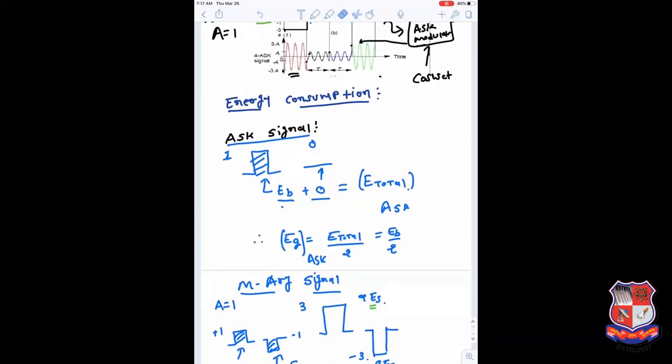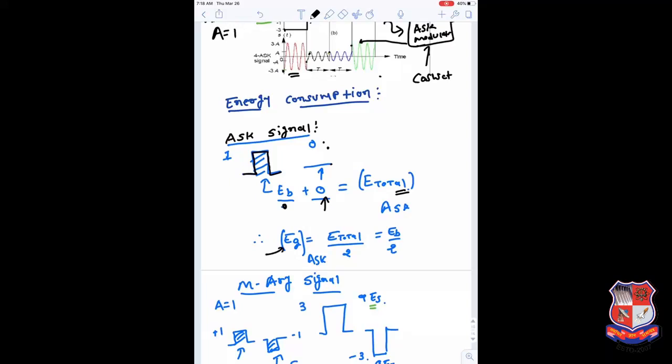Now we will go through some energy calculation for the ASK signal and the MRE ASK signal. How much more energy is consumed by the MRE ASK signal? This is a very important portion that we have to take into consideration. Let's say for the ASK signal, we are assuming one pulse is represented by amplitude 1, and that pulse generates the energy EB. The 0 is transmitted with a 0 in the earlier case, so that doesn't consume any energy. So the total energy is EB plus 0.